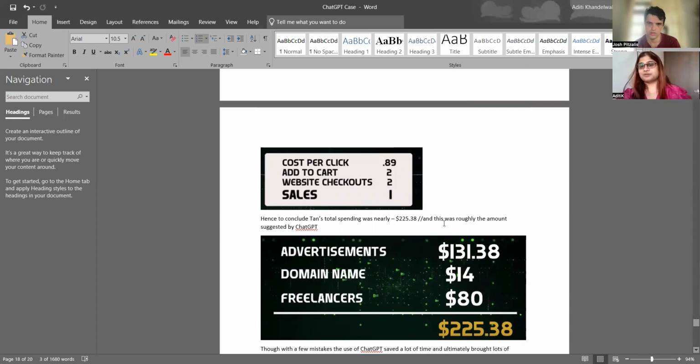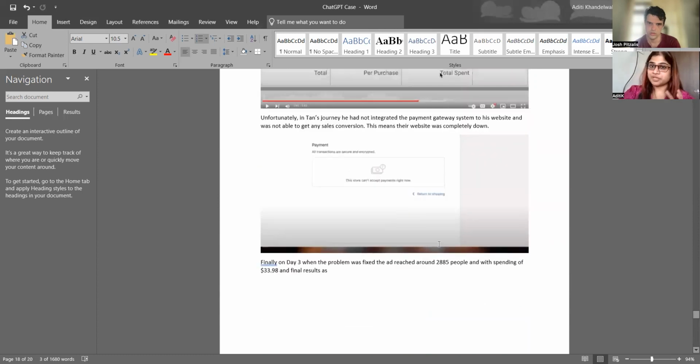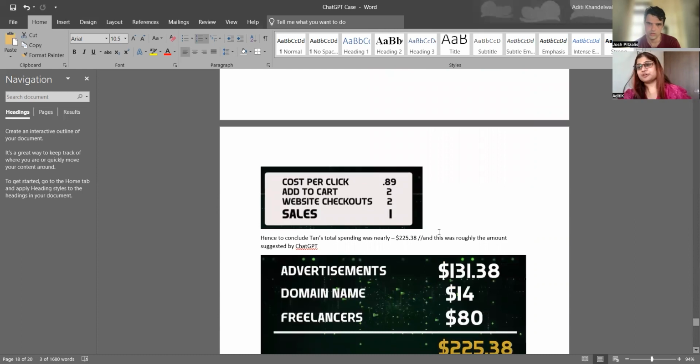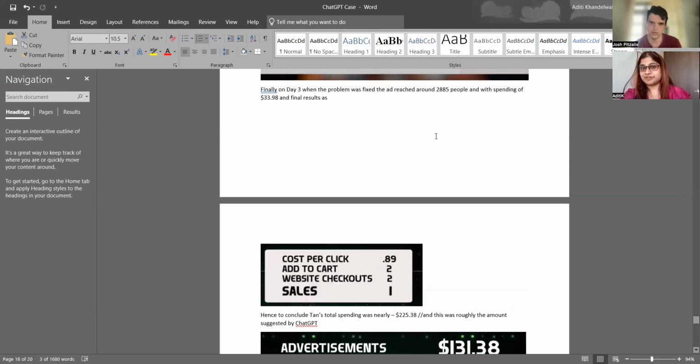He was able to note that so many people were coming to the website, but somehow he was not able to get them converted because his website was down for the first and the second day. But from the third day onwards, everything was integrated and working smoothly. After spending around $225, the first purchase happened in half an hour's time. He said that those were his potential clients and he really lost them on day 3. There were around 2,885 people who came to his website, and he said that is actually a good number.